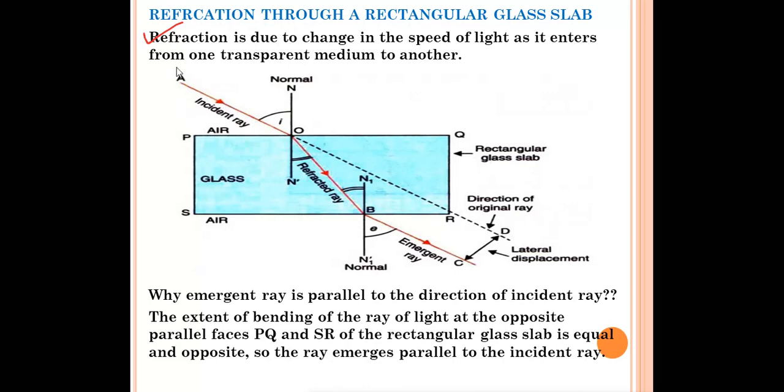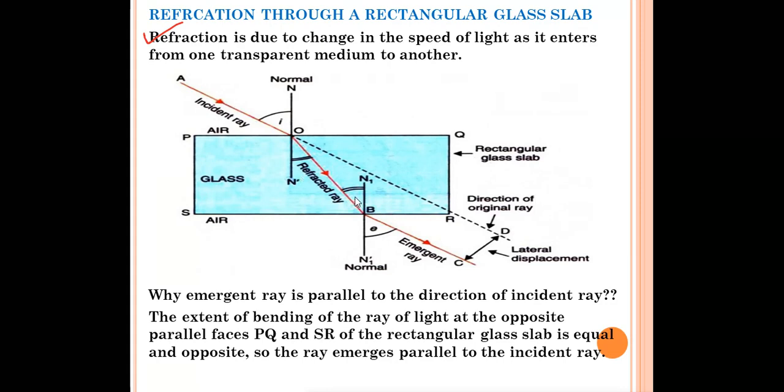Now, let's talk about the rarer medium and the denser medium. What is a rarer medium and what is a denser medium? The medium whose density is low is called the rarer medium, and the medium whose density is more is called the denser medium. Whenever light travels from a rarer medium to a denser medium, it will bend towards the normal. Air is the rarer medium and glass is the denser medium, so when the ray of light comes from air to glass, it will bend towards the normal.